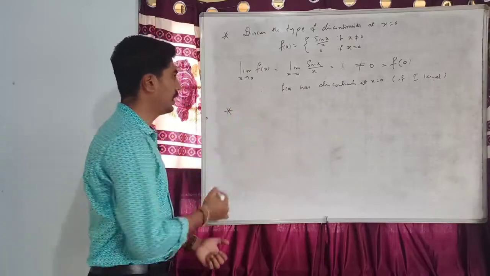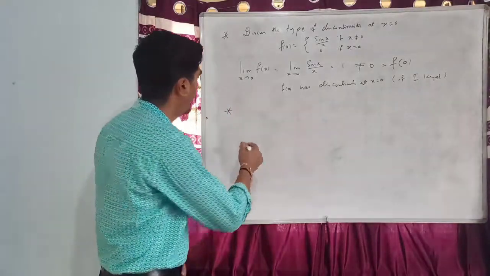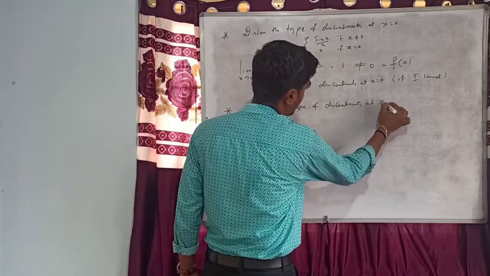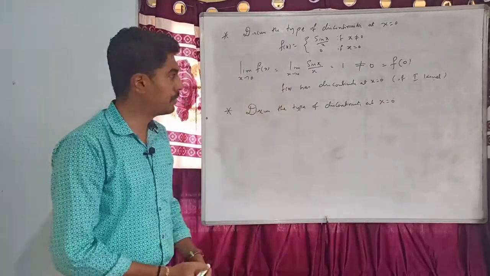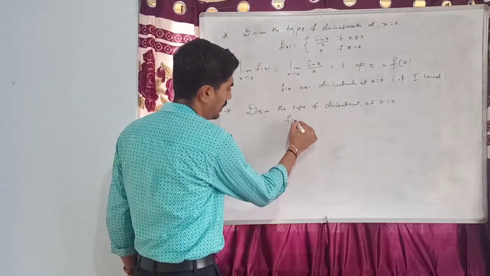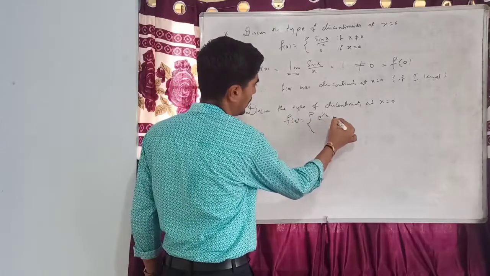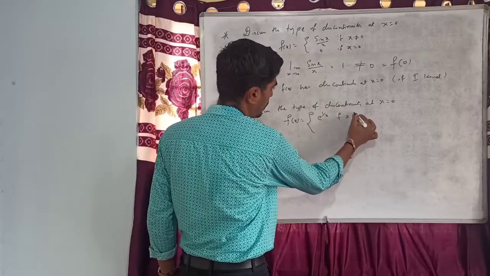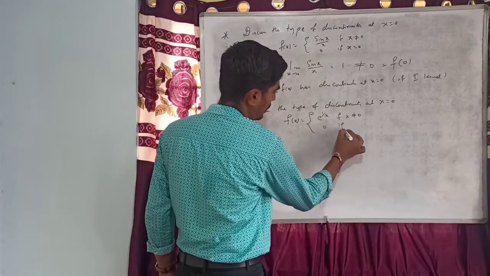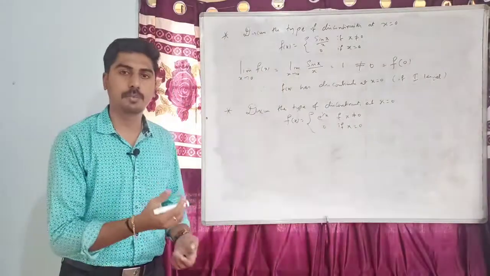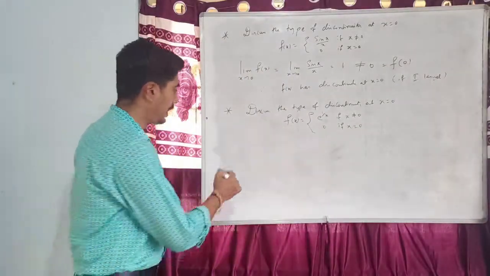Consider one more example. Discuss the type of discontinuity at x equal to 0 for the function f of x equal to e power 1 by x if x is not equal to 0, 0 if x equal to 0. First, let us find the left hand limit.